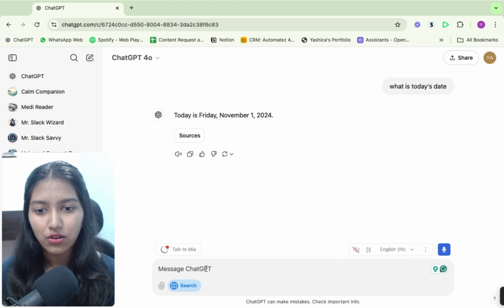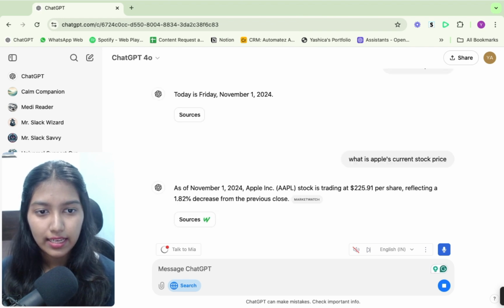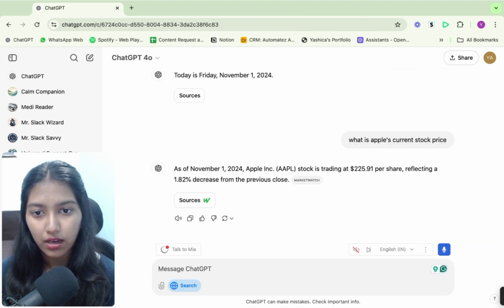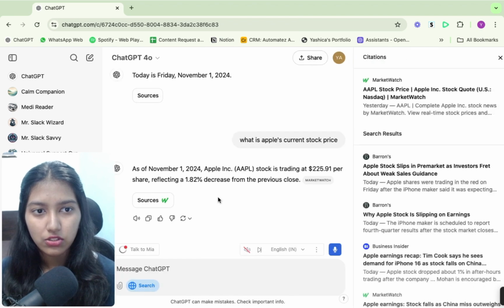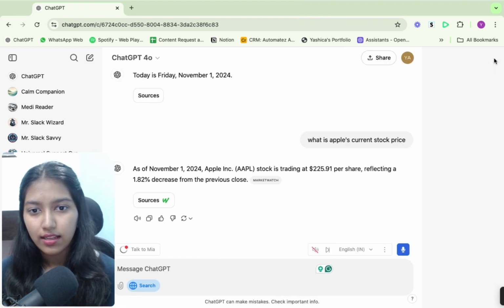Okay, so that's nice. Let's search what is Apple's current stock price. So it's searching the web and it is 225.91. Okay, and the sources are these. Got it. Nice.